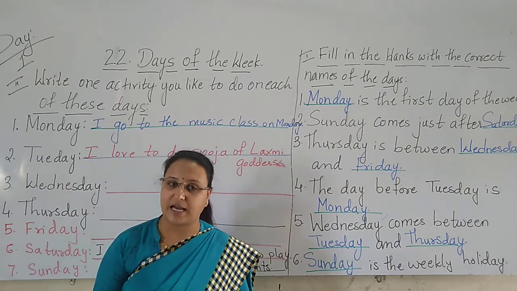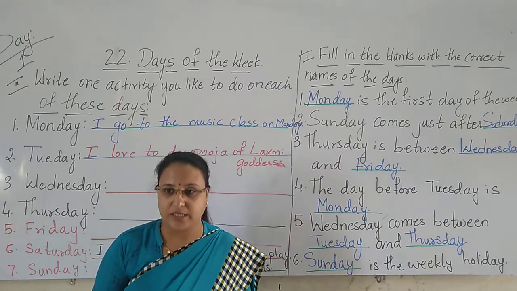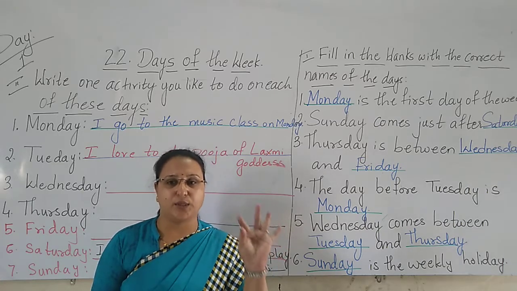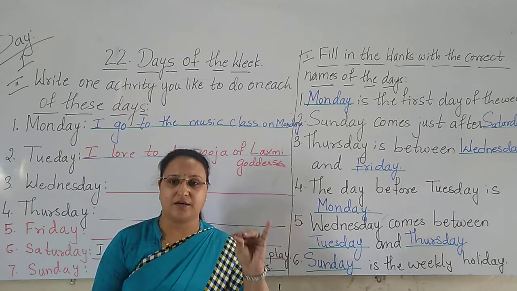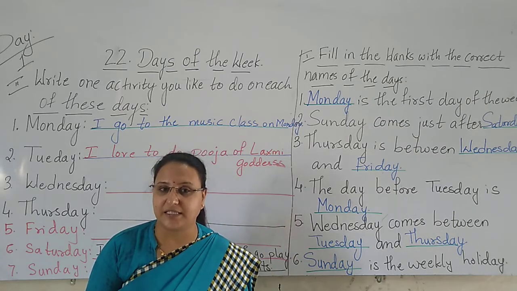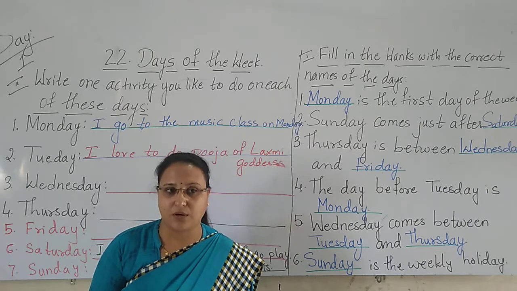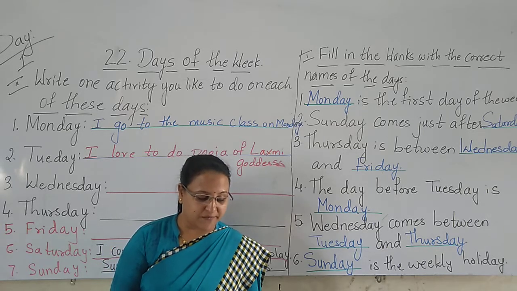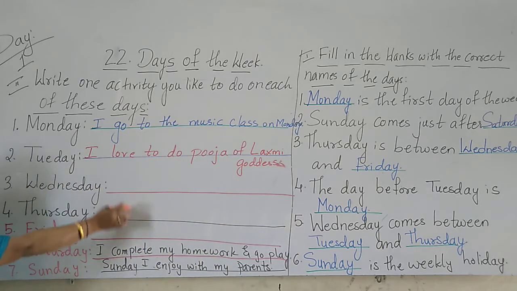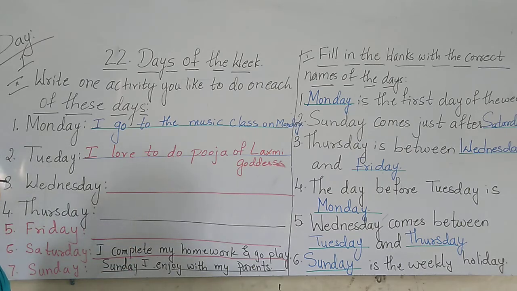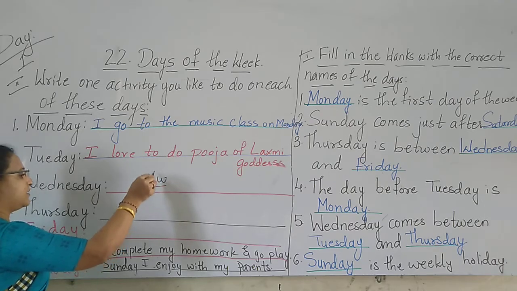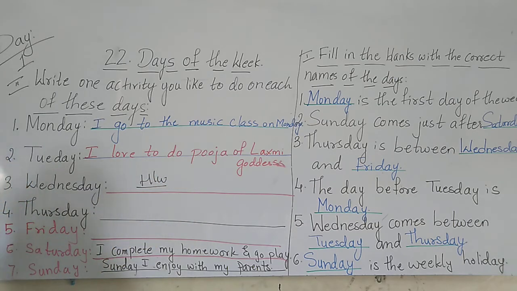The particular days have the particular names only. So we call the days with their names only, like Monday, Tuesday, Wednesday, Thursday, Friday, Saturday and Sunday. So totally 7 days in a week have 7 names for all. So with this we have completed this topic. These 3 sentences 1, 2, 3, these 3 sentences I have given you for homework. What you have to do? Homework. These 3 sentences you have to do it for the homework.